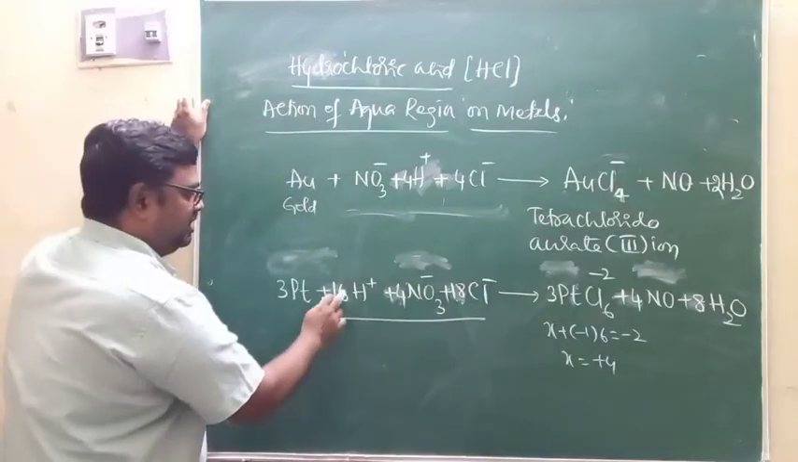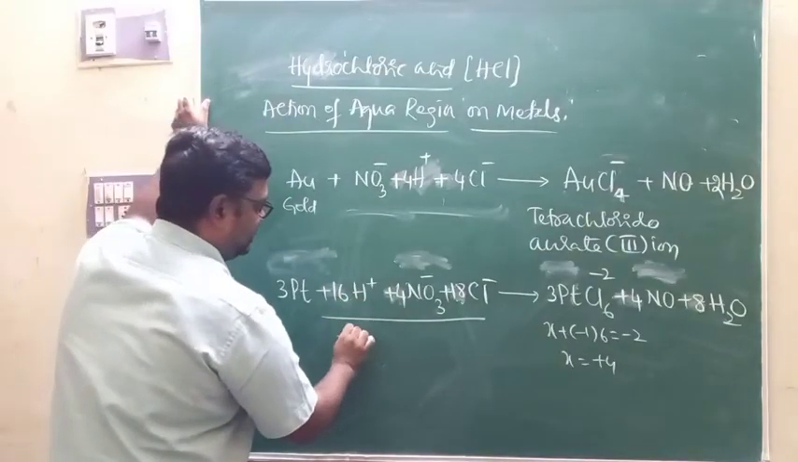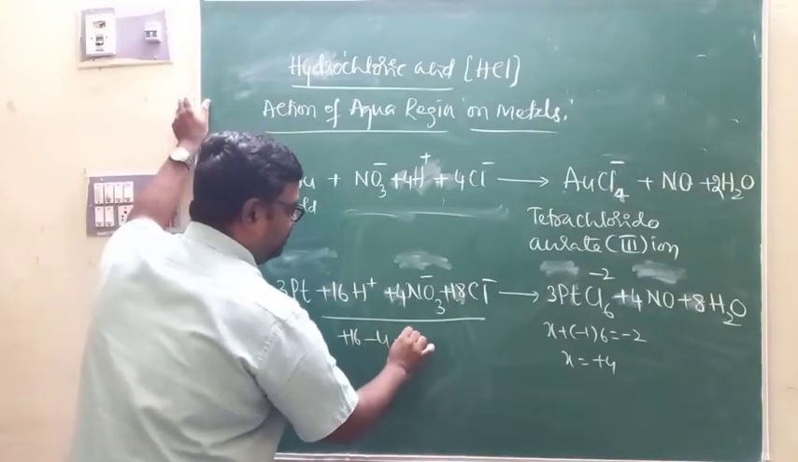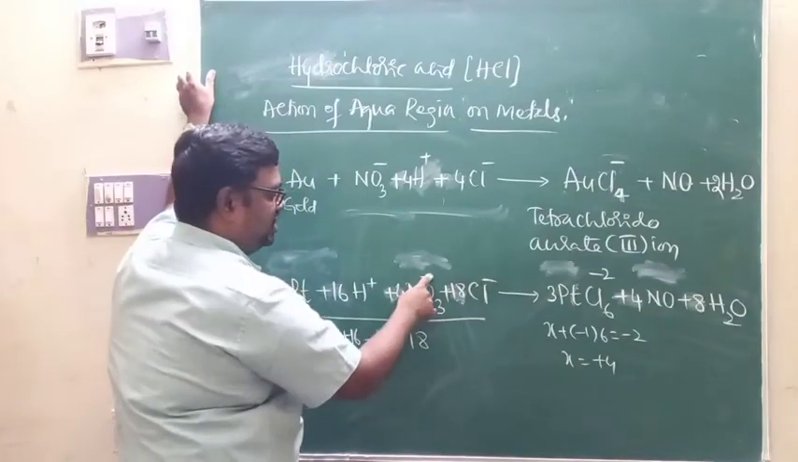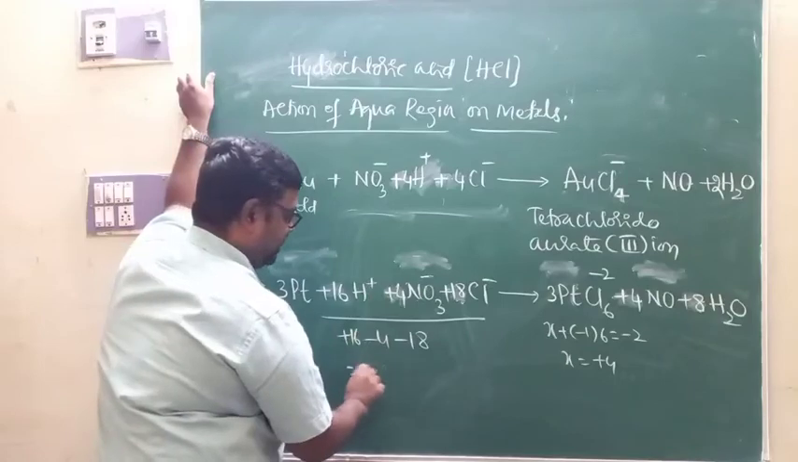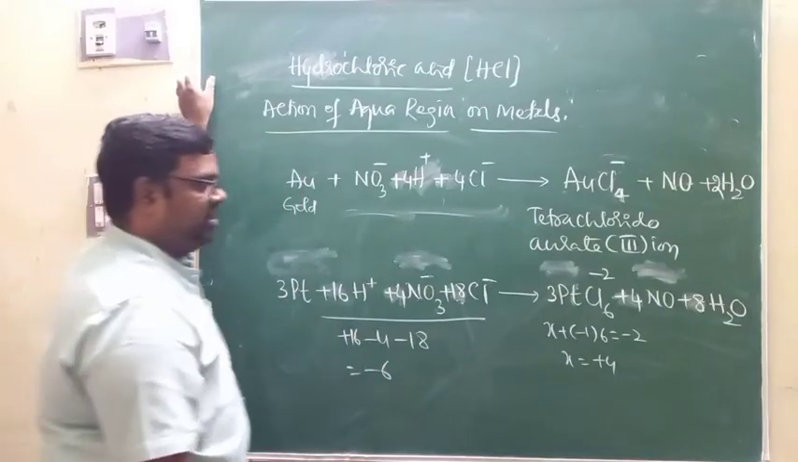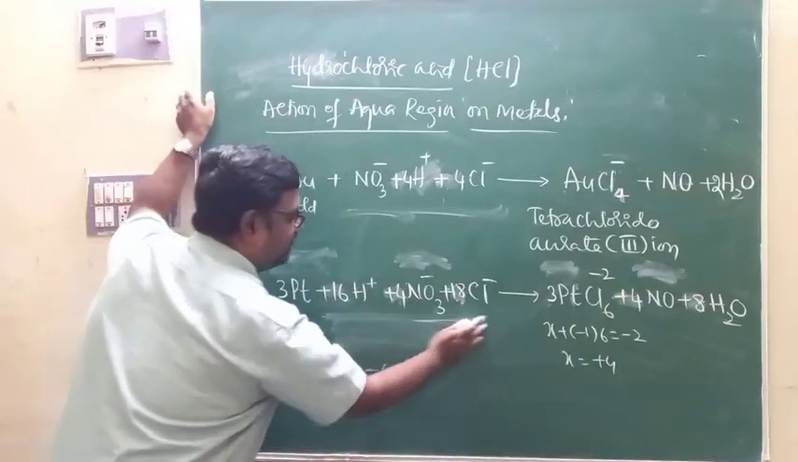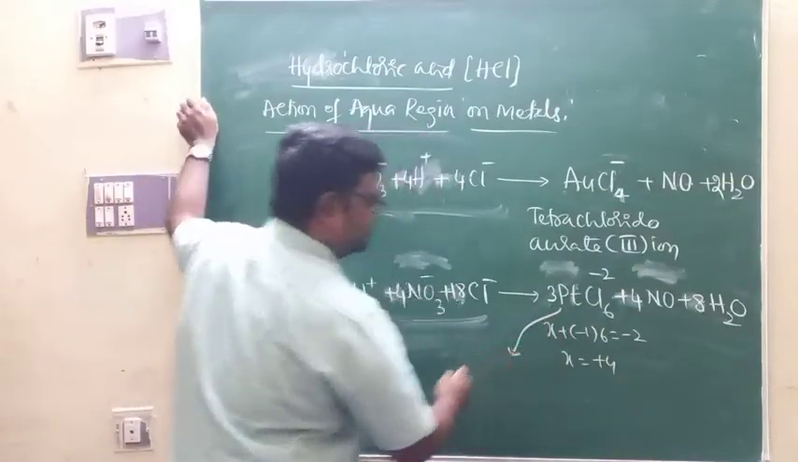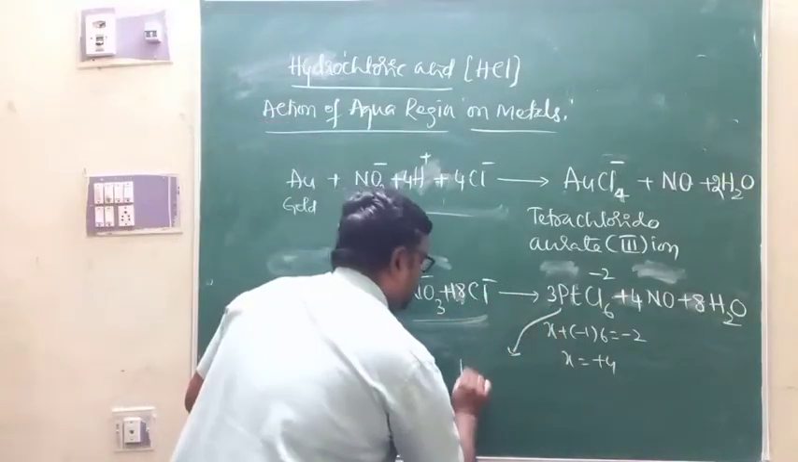It is 16 plus, minus 4, and of course minus 18. Minus 18 minus 4 plus 16 gives minus 6. Here 3 into minus 2 is also minus 6. The equation is balanced.